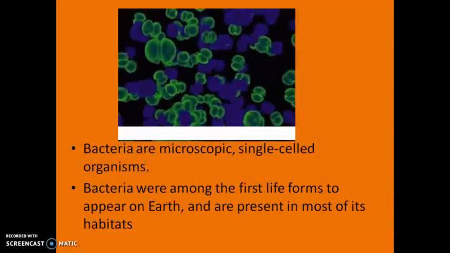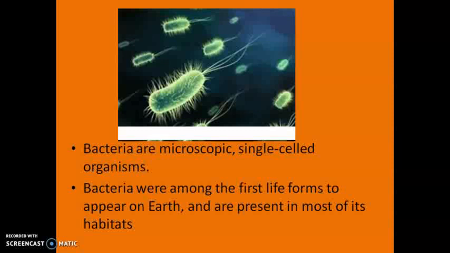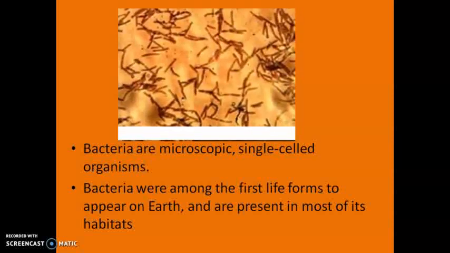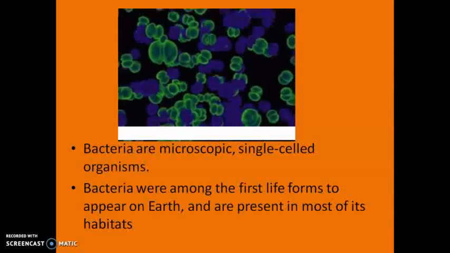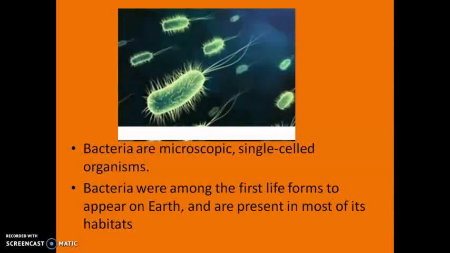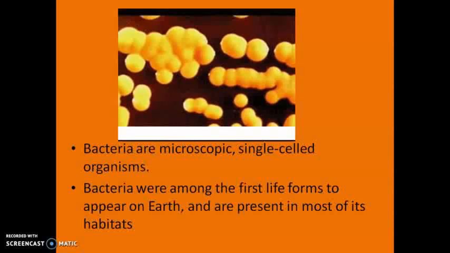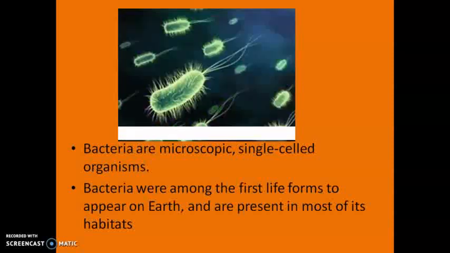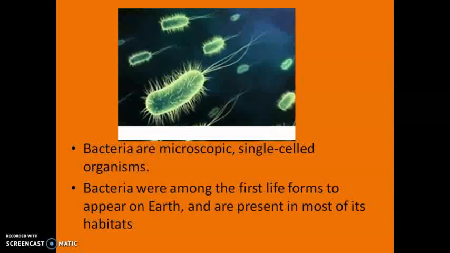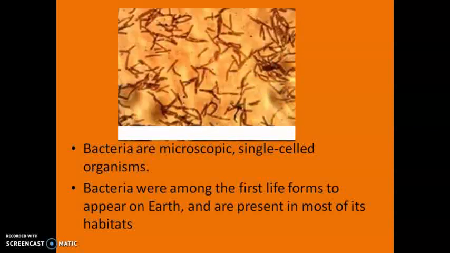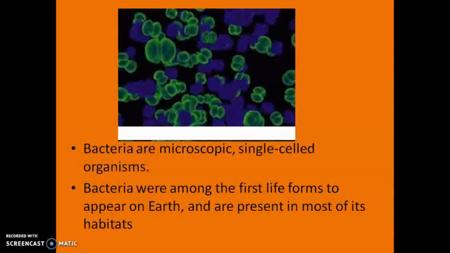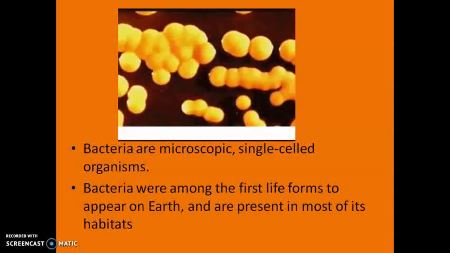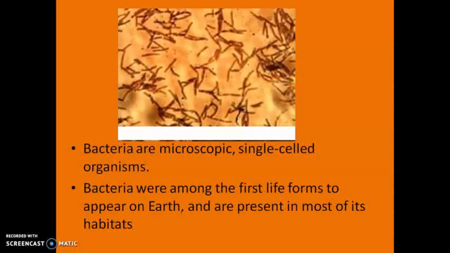Bacteria are microscopic single cell organisms. Microscopic means we can see them only through microscope. Bacteria were among the first life forms to appear on Earth and are present in most of the habitats like water, earth, land, everywhere it is present, even in air. Let's study about the characteristics of bacteria.